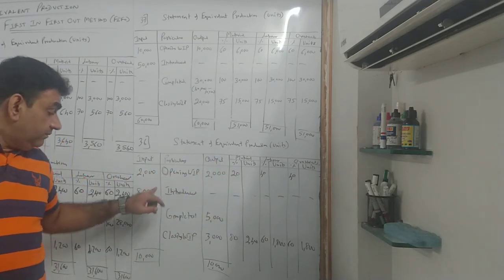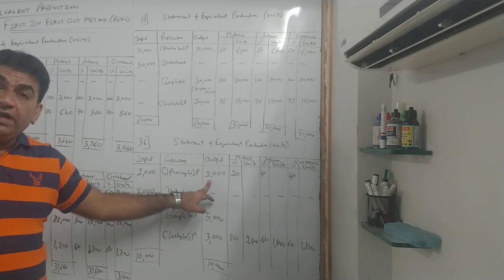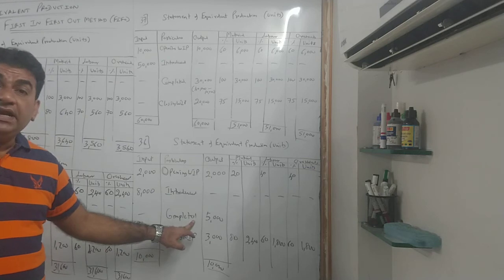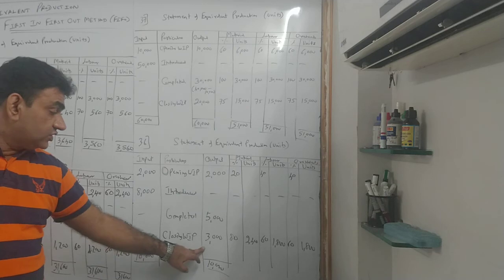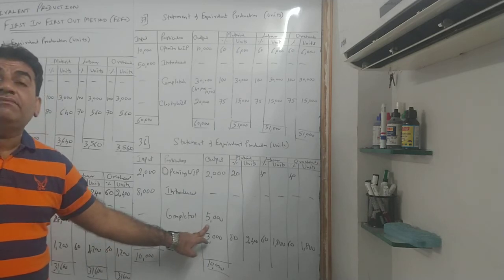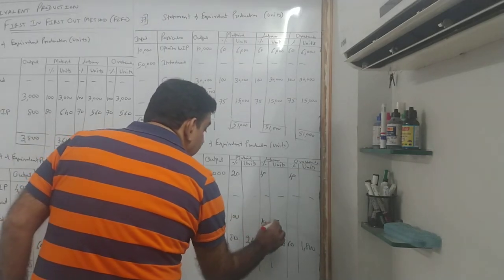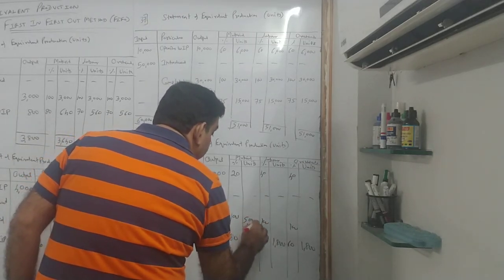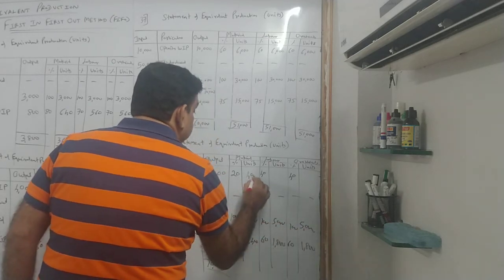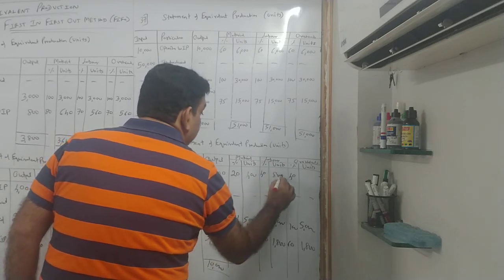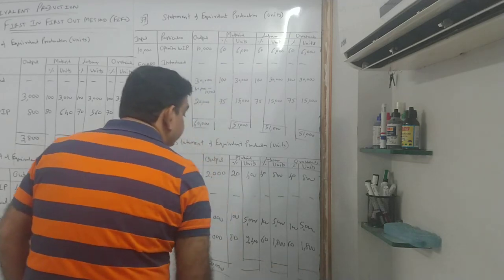I'll repeat. Input का total is 10. Output के column में output is अपना opening WIP 2, closing is 3, completed I don't know, but I know the total. So 10 minus opening 2 minus closing 3. So automatically my completed becomes 5,000. Completed is always 100% complete. So ये हो गया तुम्हारा 5,000, 5,000, 5,000. This is 2,000 का 20%, 400, 800, 800. That's it. Take the total.